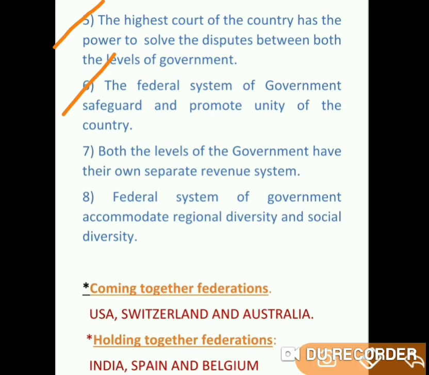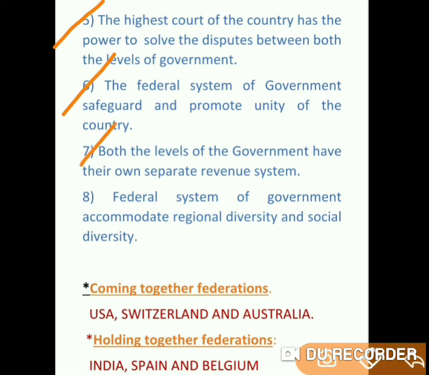State government and central government, when they are working together, if they have their own power, definitely there will be no disputes. And if they are working together like two oxen for one bullock cart, definitely they can reach their destiny. So this is what they promote: unity, and oneness among the citizens of the country, which helps to develop the administration and the economy of the country. They safeguard themselves, they safeguard their state, as well as the citizens, and they promote unity among the citizens of the country.